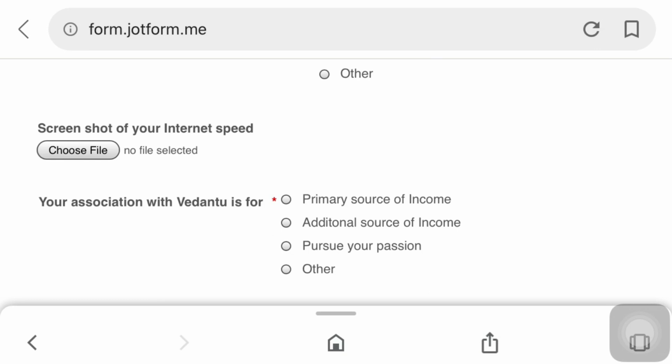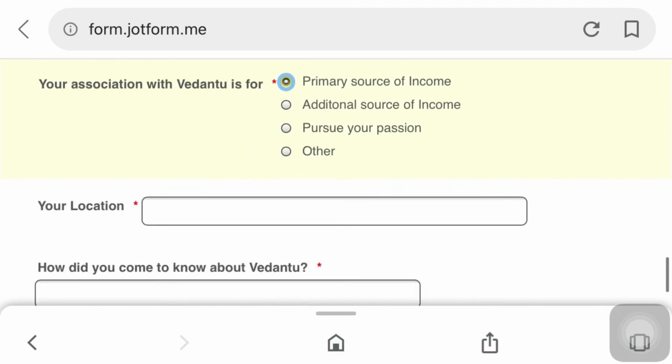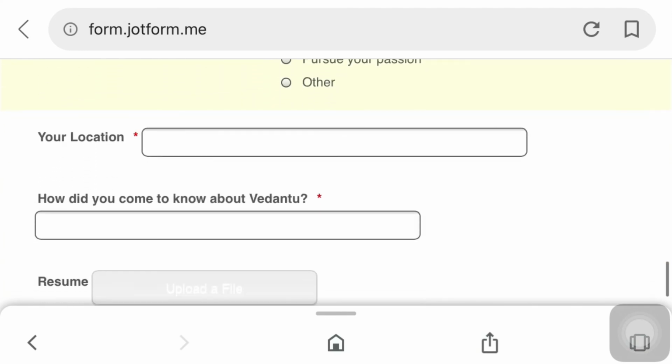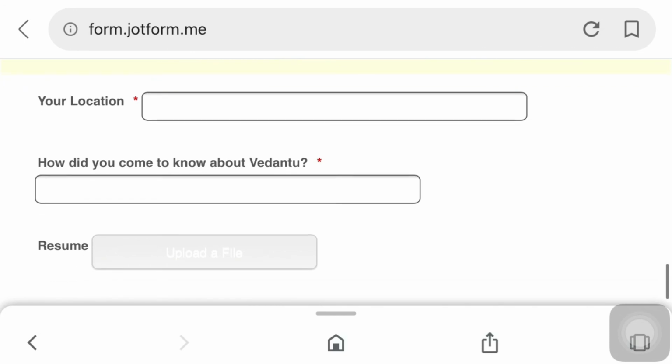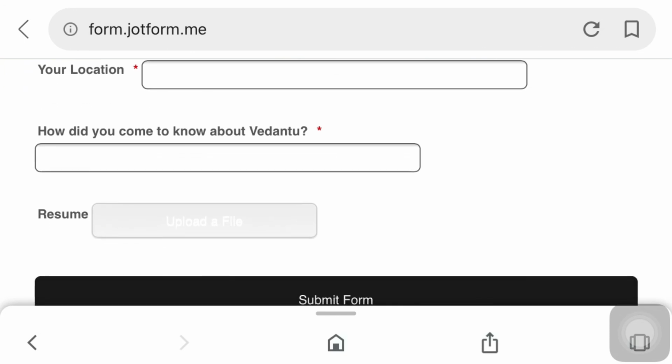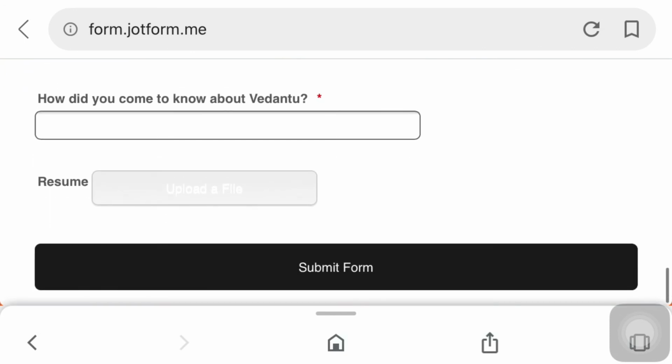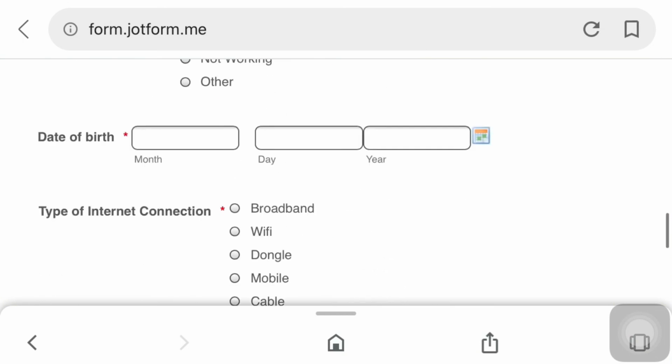And your association with Vedantu is for, so if you go for a primary source of income, or an additional source of income, if you are already a teacher and want to work additionally, you can choose that. And if it is only for a passion, you can select it as pursue your passion. And your current location you need to mention. And how did you come to know about Vedantu, you need to mention. If you got to know from YouTube or any friends or any website, you need to mention. And at the end you need to upload your result.